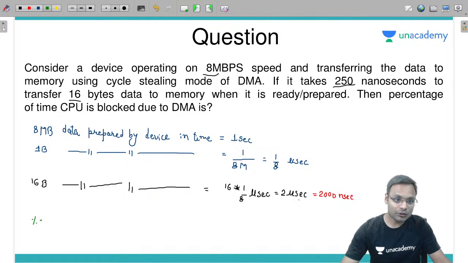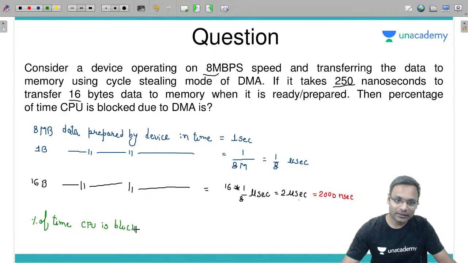The CPU is blocked only when the data is being transferred to memory, which is 250 nanoseconds among the 2000 nanoseconds, into 100 percent, है ना.